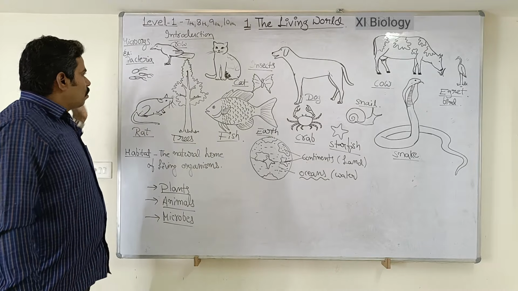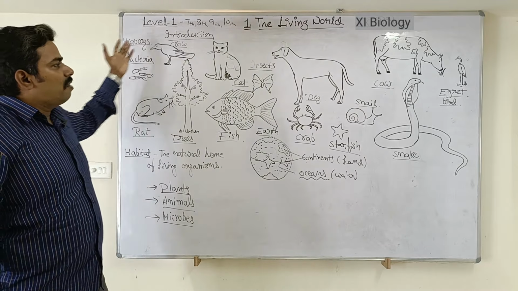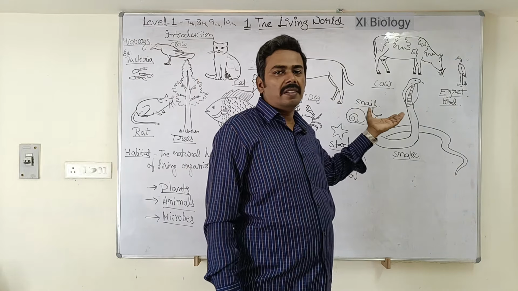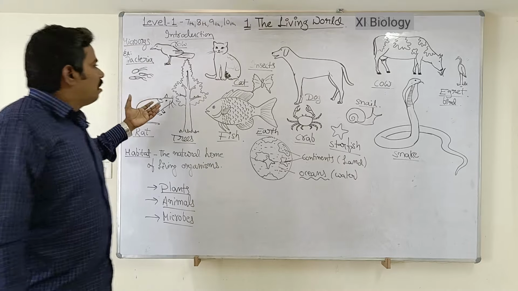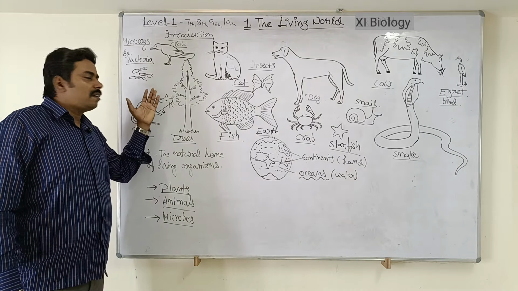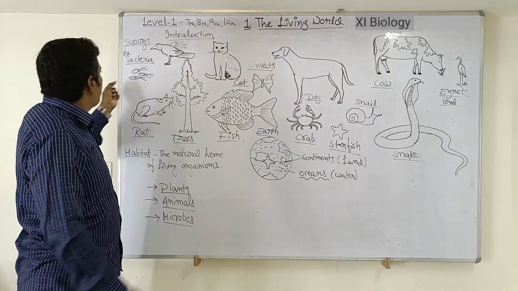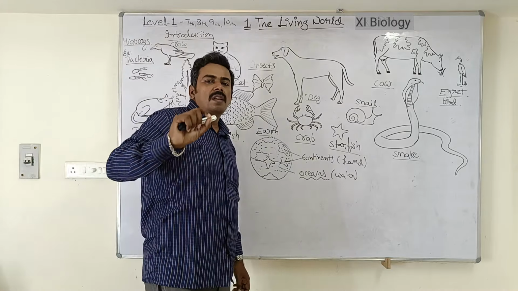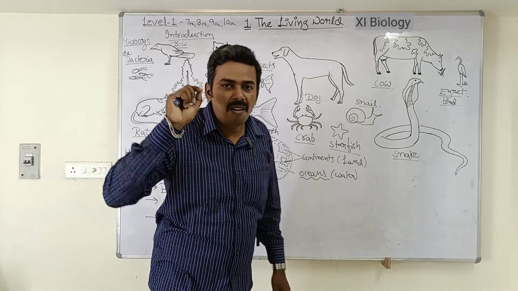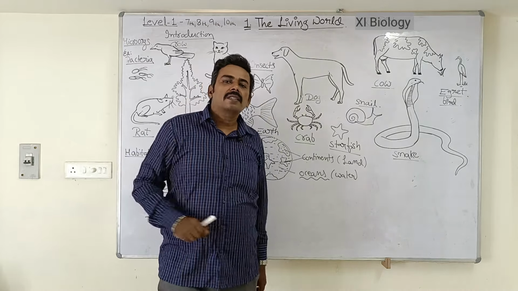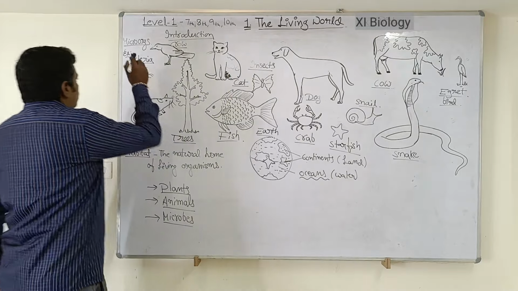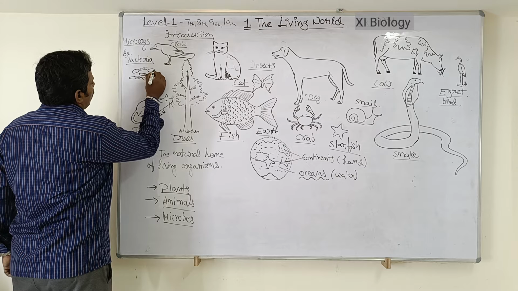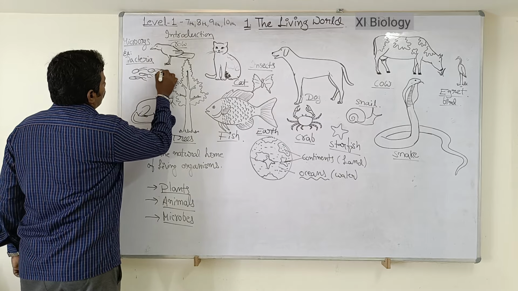Next. So these are all the varieties of living organisms. They occur in different forms, different colors, isn't it? These organisms also occur in different sizes. Some of the organisms are very small, they are called microorganisms. So what are microorganisms? Those organisms which are extremely small and not visible to the naked eye are called microorganisms. An example is bacteria. These bacteria are found living in water.